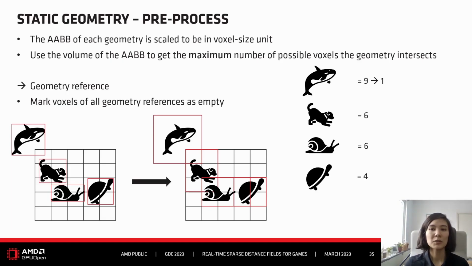For these geometry references, we just don't verify, we just clear all of them, because verifying would be more expensive than the time we would win by not clearing voxels that actually don't intersect the geometry. So in this way we just clear them, and then they will be reconsidered for voxelization during the update.